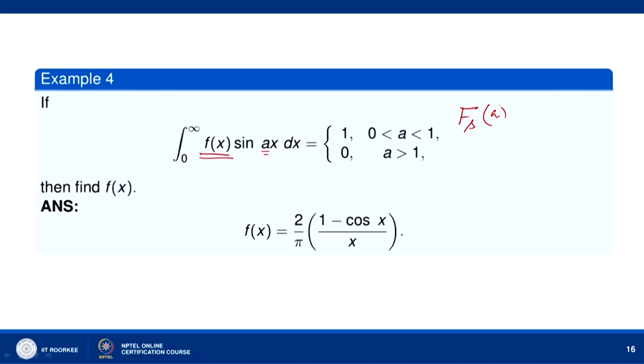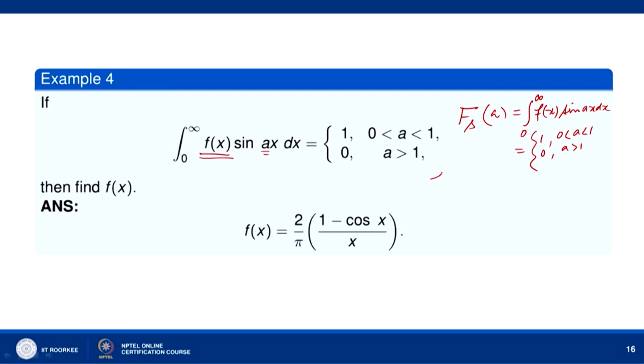So F_s(a) is given to be integral from 0 to infinity of f(x) sin(ax) dx, equal to 1 when 0 is less than a less than 1, and 0 when a is greater than 1.